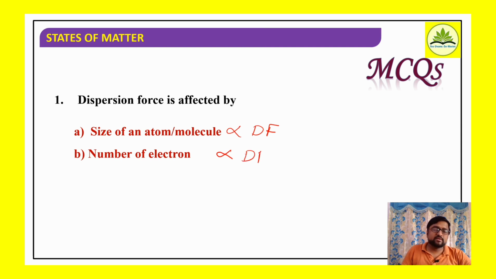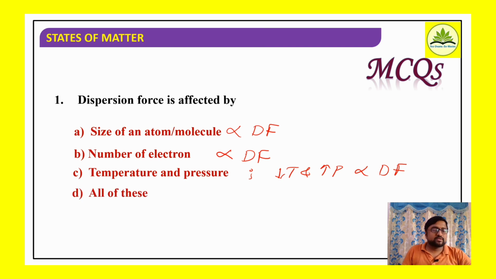Polarizability increases, therefore dispersion force also increases, directly proportional. Third, temperature and pressure. We specified that low temperature and high pressure are directly proportional to dispersion forces. Fourth option, all of these. So all three options are true, and the answer is all of these.